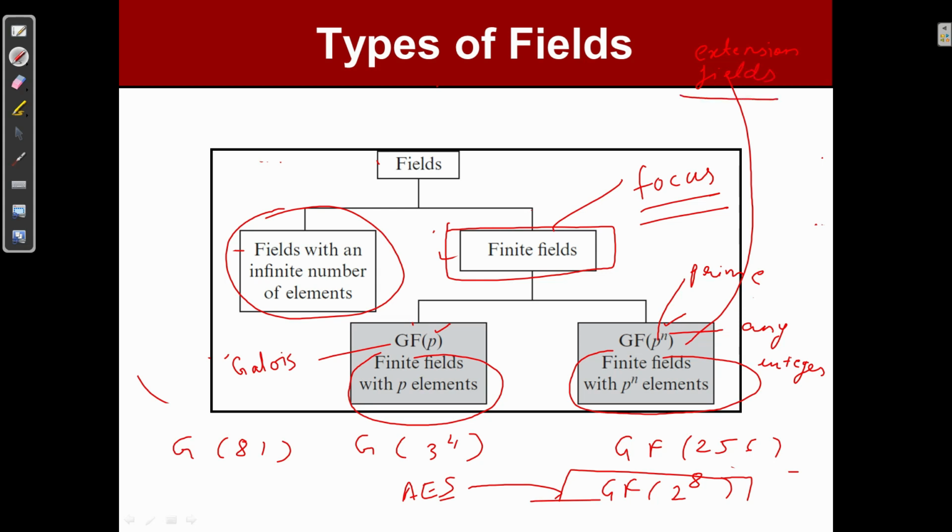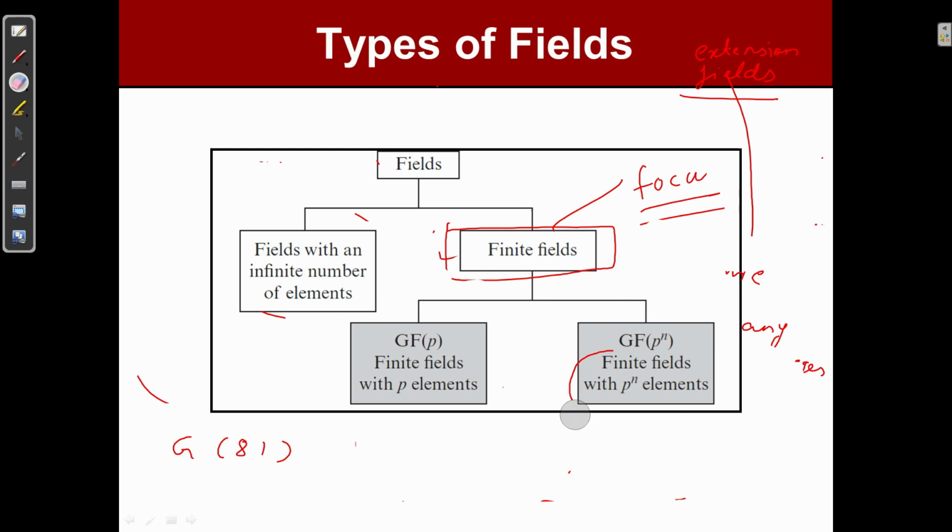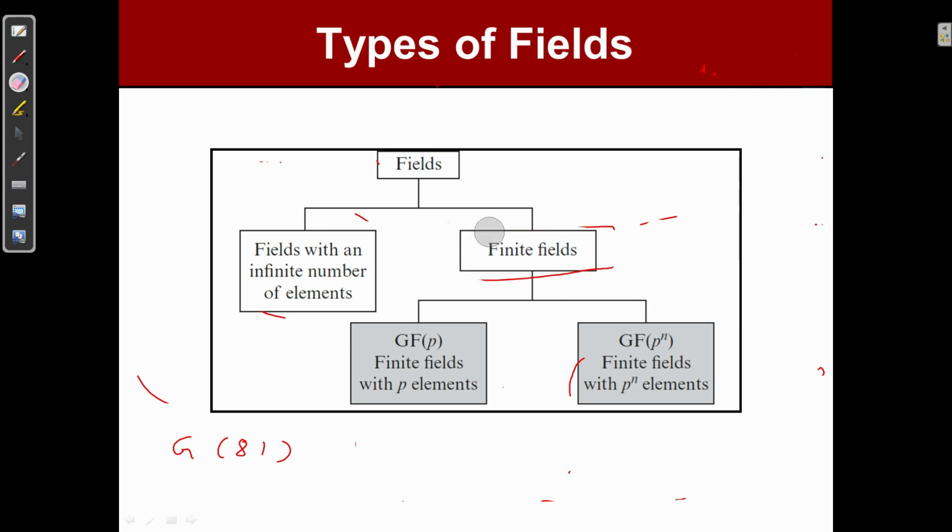For these extension fields, first we will check the prime fields GF(P). GF(P) is also known as prime field, and GF(P to the power n) is known as extension field. So first we will check the prime fields, and then we will move to the extension field.